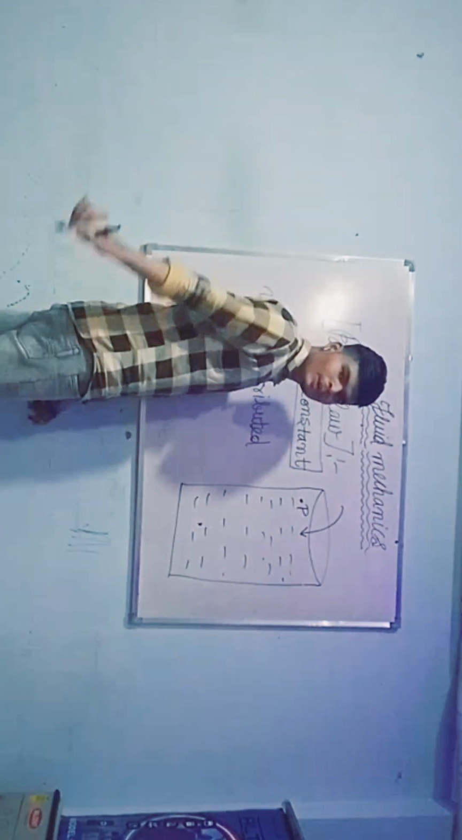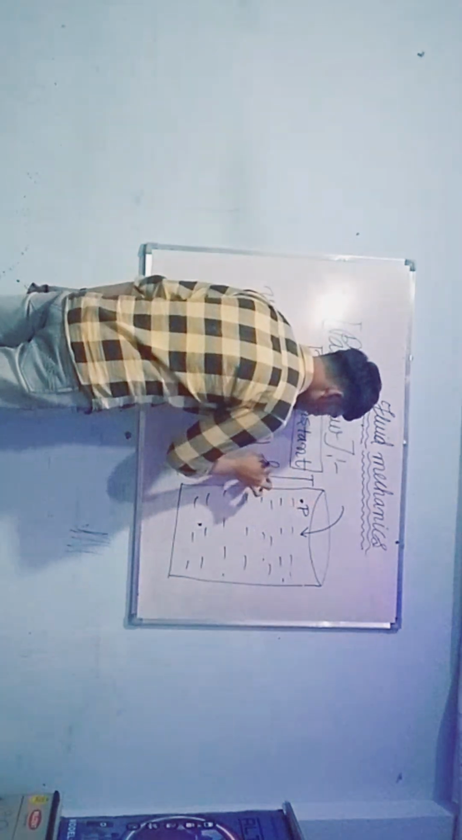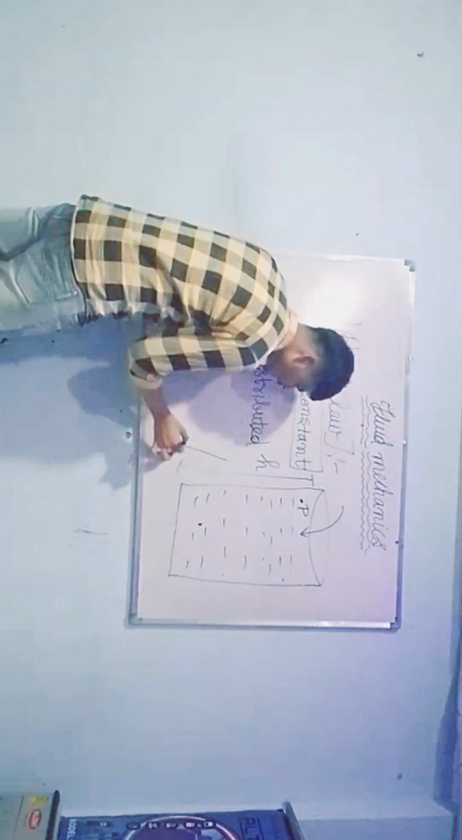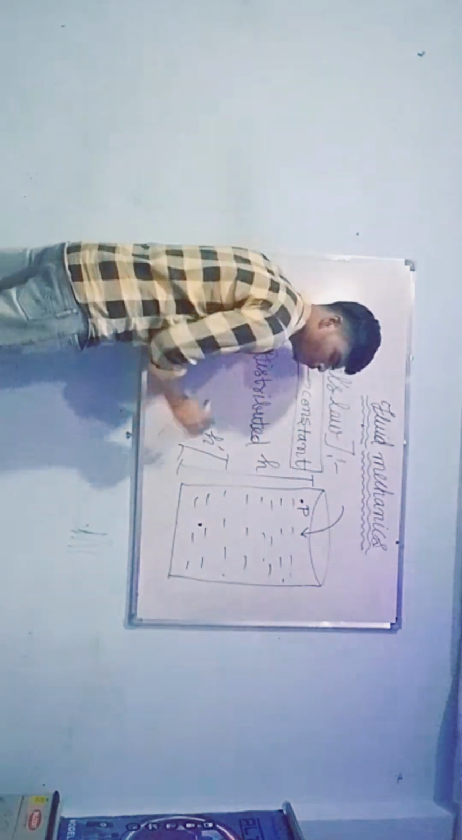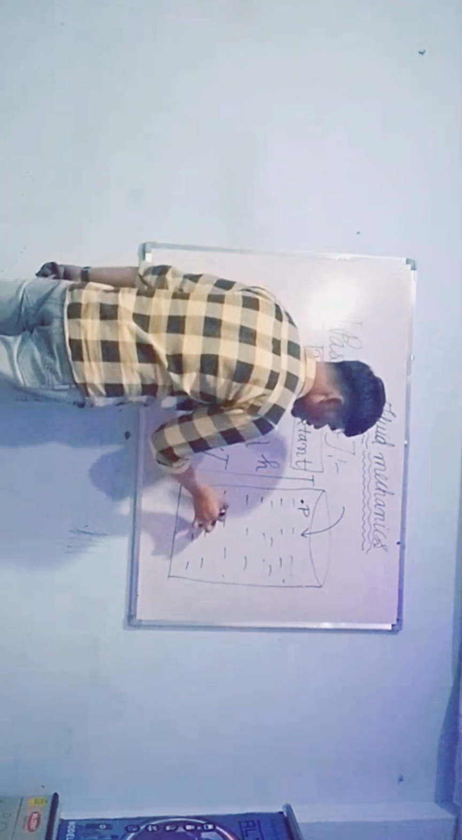Pressure at this point, say this is the height h, and this is the height h dash. So pressure is independent of the height here. Pressure at this point will be equal to the pressure at this point. So P initial is equal to P final. P is equal to P dash. When the pressure is constant, P initial is equal to P final.